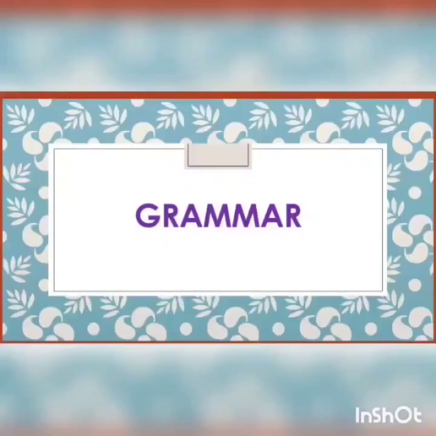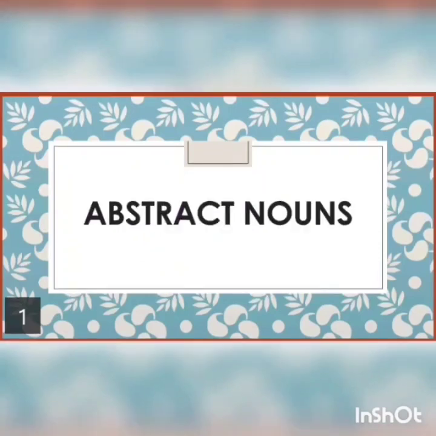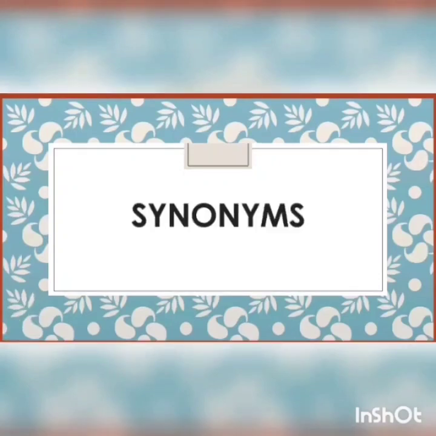Now in our English class, we are going to start with session 3. So let's start. Okay children, today in our English class, we are going to start with grammar. Now let's see the topics which we are going to learn today. Subject and predicate. Abstract nouns. And synonyms. Okay children, so shall we move ahead?